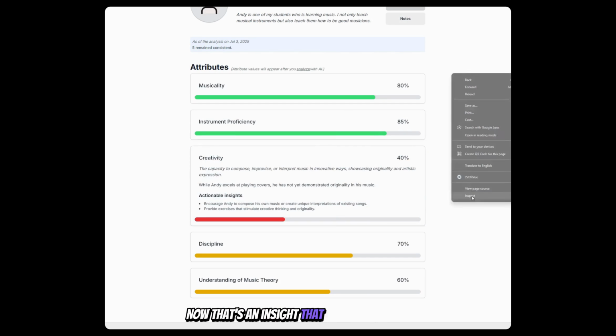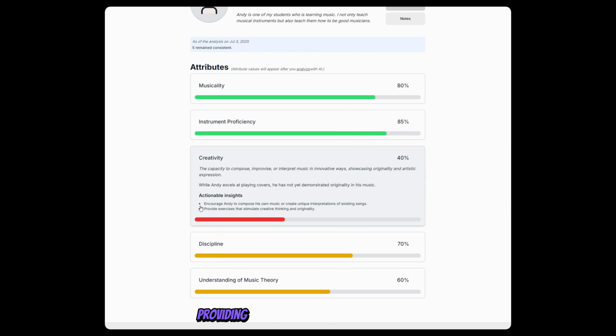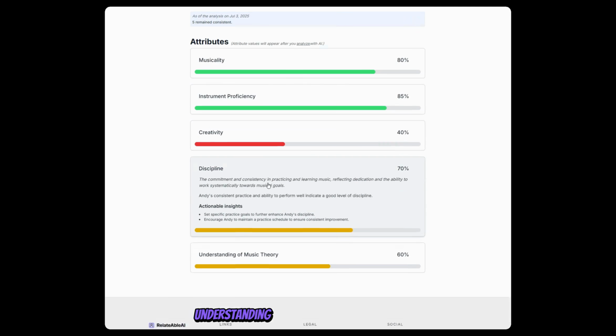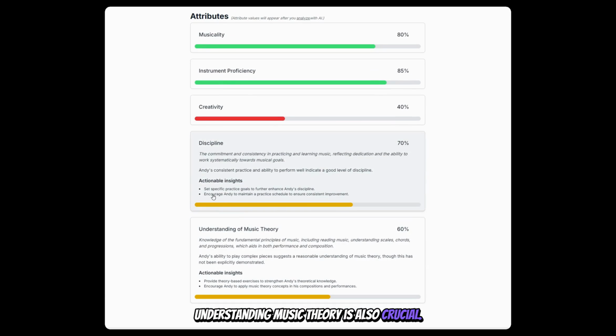Now, that's an insight that we would have never thought of on our own, providing exercises that stimulate creative thinking and originality. This also gives us a broader perspective on our coursework. This is something we could do to inspire creativity in all of our students. It's not just about Andy and discipline. Understanding music theory is also crucial.